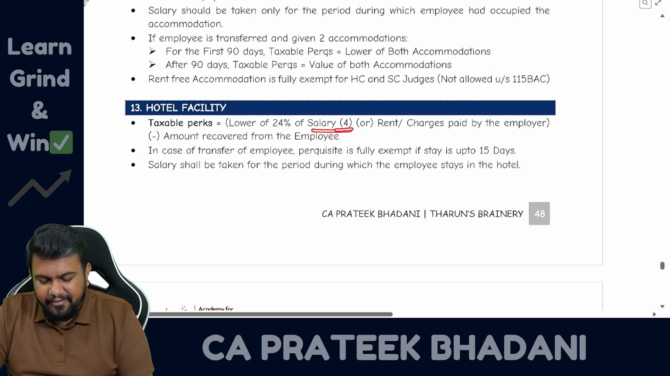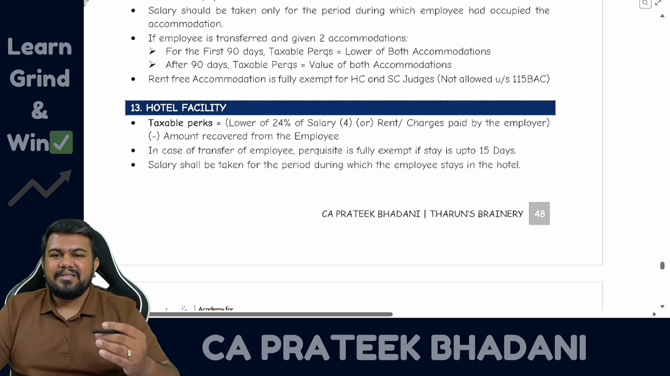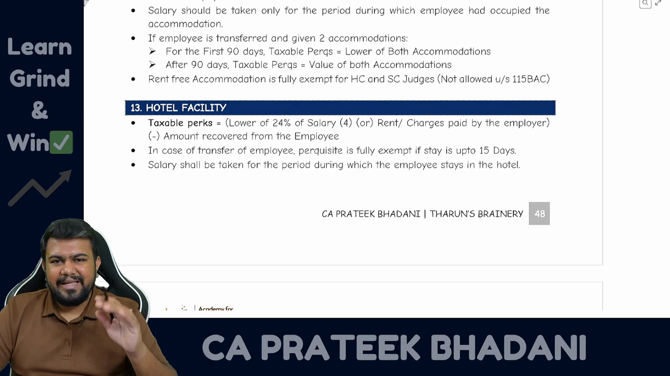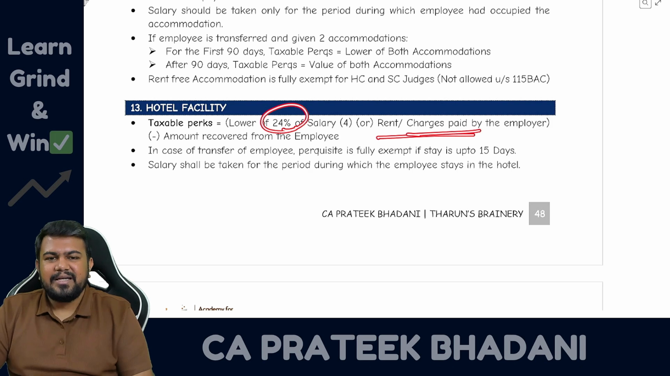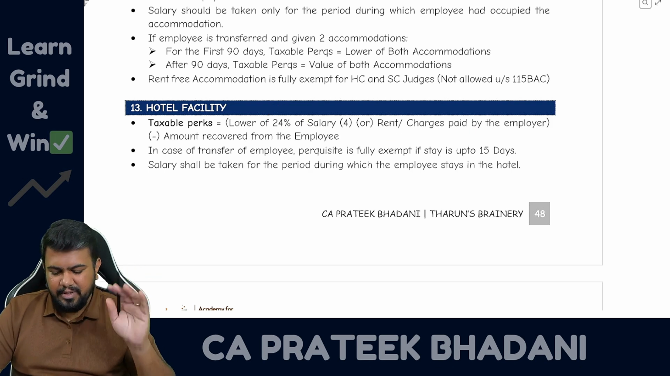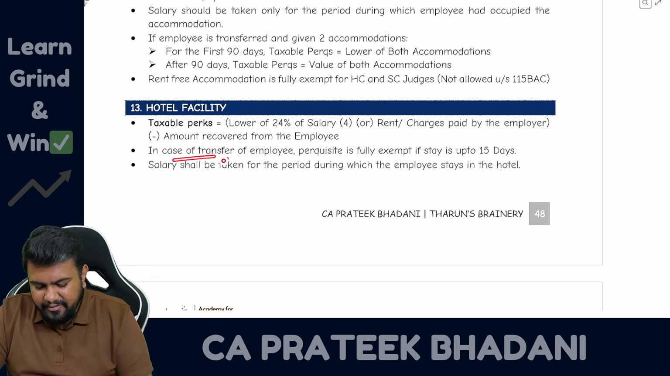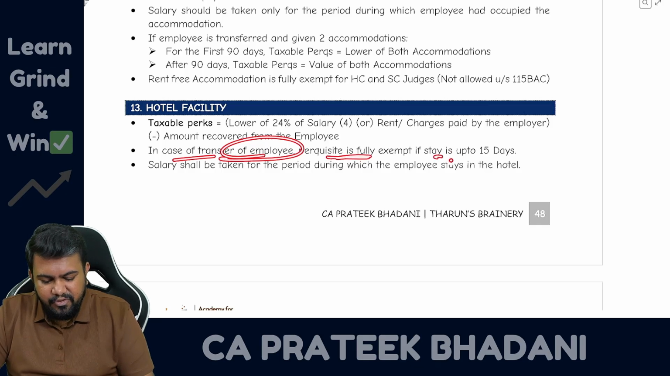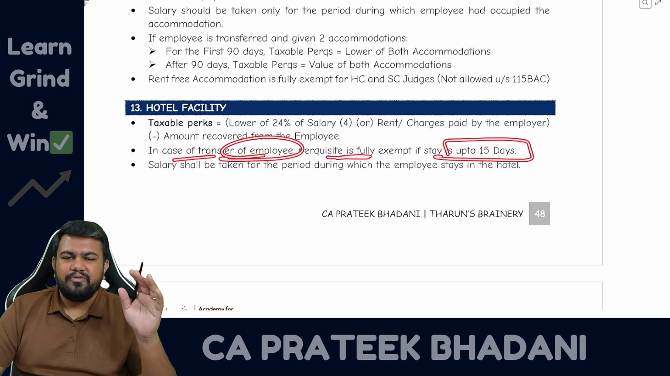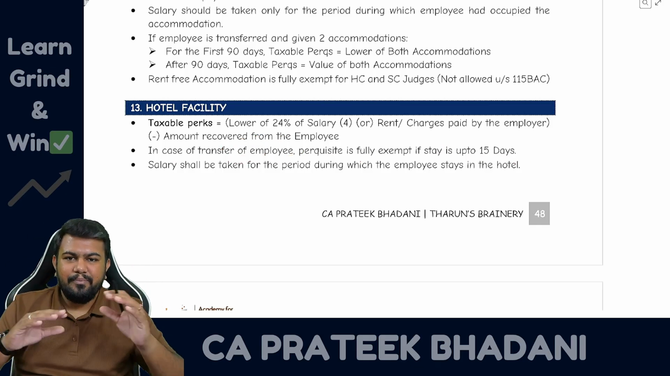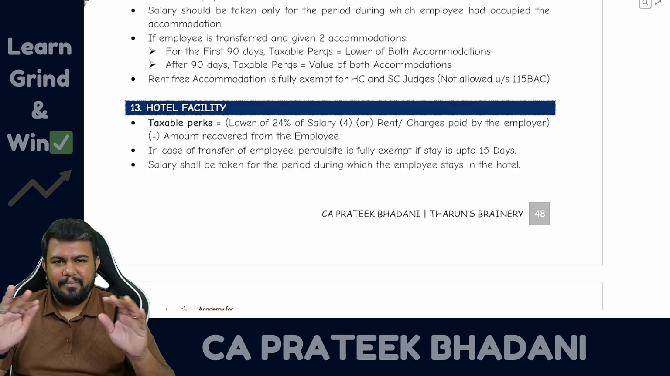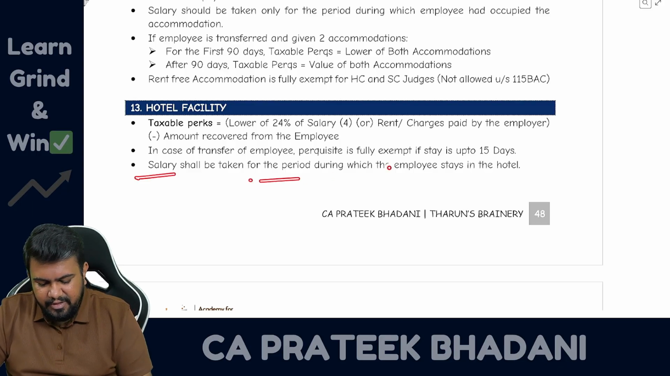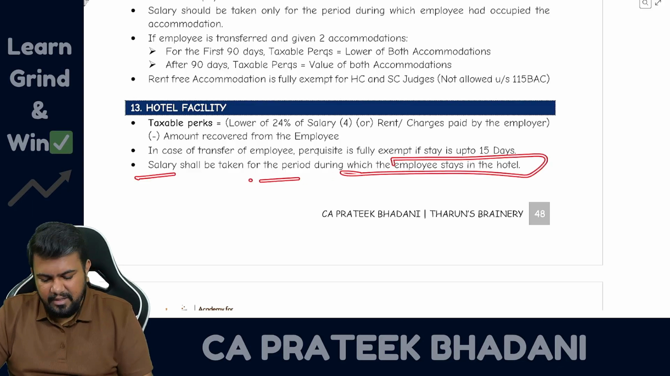So that you have to remember. This salary you have to take for what period? The period for which the employee is staying in the hotel. For that period, take the salary multiplied by 24%, or the rent or charges paid by the employer, whichever is lower. That will be the perks value. In case of transfer of an employee, the perquisite is fully exempt if the hotel stay is up to 15 days. So if the employee is getting transferred, up to 15 days there is no perquisite. Above 15 days only there is perquisite. Salary shall be taken for the period during which the employee is staying in the hotel.